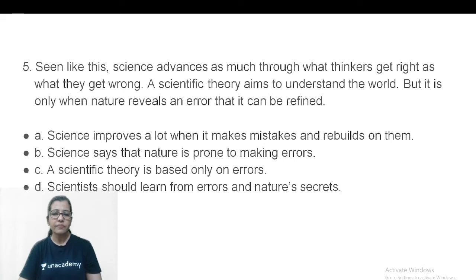Great. Question 5. Seen like this, science advances as much through what thinkers get right as what they get wrong. So what they are saying is thinkers, they do the right things and then they do the wrong things also, and then they gain from their mistakes also. A scientific theory aims to understand the world, but it is only when nature reveals an error that it can be refined. So first it is important, and only when we make mistakes can we learn from them, right?